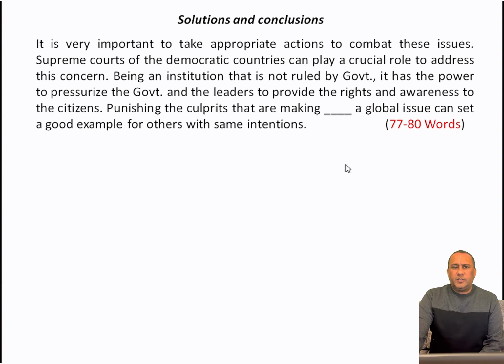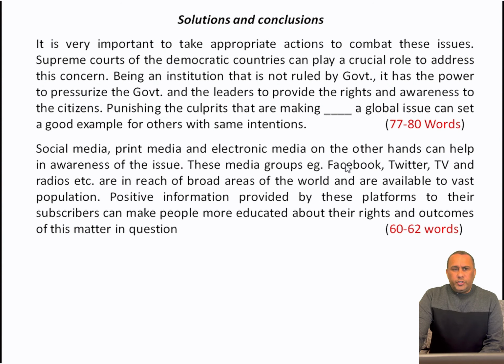Now let's move on to the next paragraph. Social media, print media, and electronic media, on the other hand, can help in awareness of the issue. These media groups, for example Facebook, Twitter, TV, and radio, etc., are in reach of broad areas of the world and are available to the vast population. Positive information provided by these platforms to their subscribers can make people more educated about their rights and the outcomes of this matter in question. 60 to 62 words.